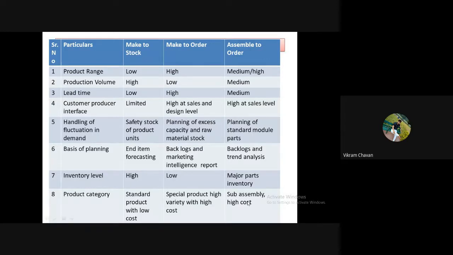Is there any doubt, any question on this point? So I suggest you write down all the points. Make 5 columns: one for serial number, second for particulars, third for make to stock, fourth for make to order, and fifth for assemble to order. On each particular, you can prepare at least one question.